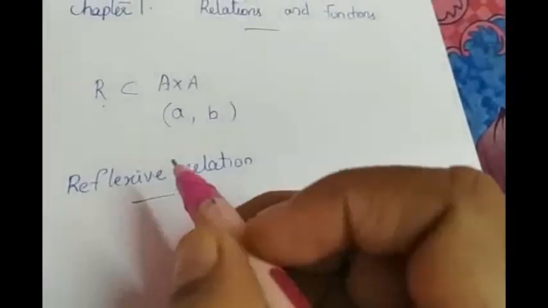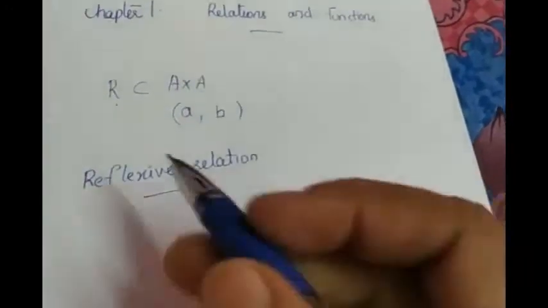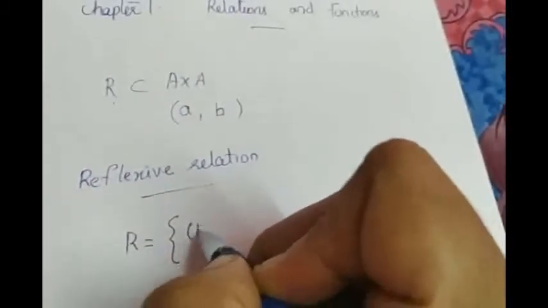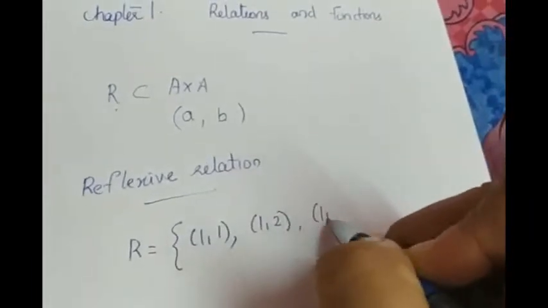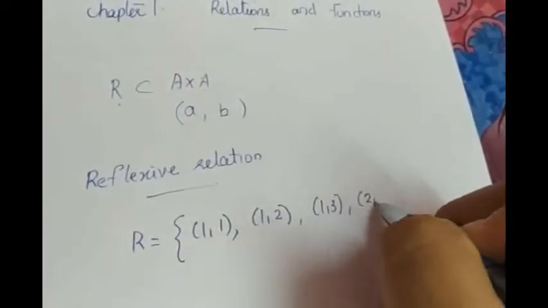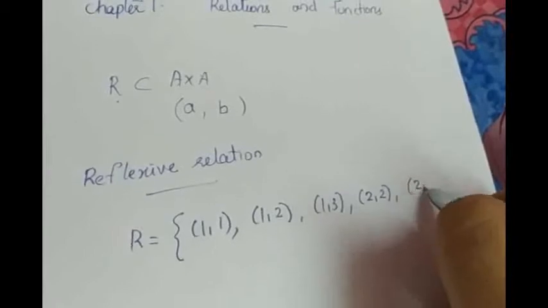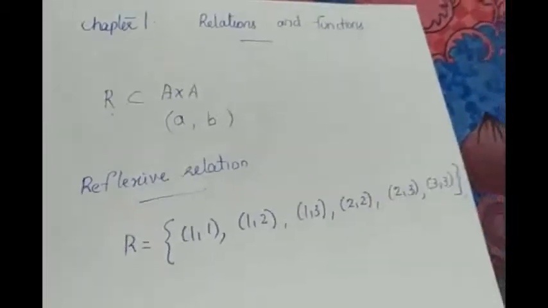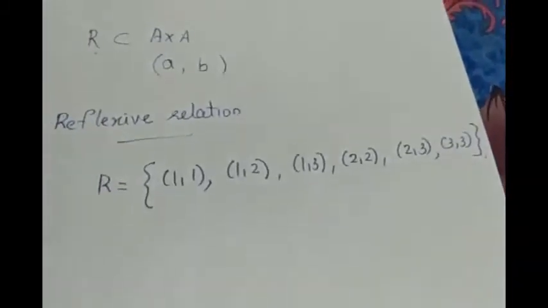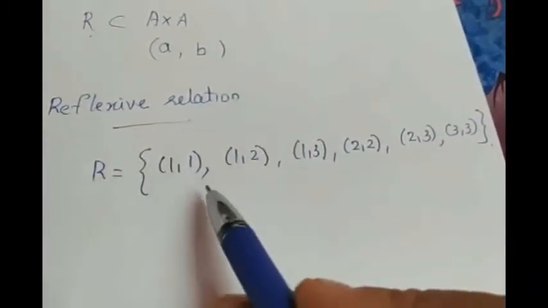A relation is said to be reflexive if, suppose I am taking capital R is equal to the set of ordered pairs (1,1), (1,2), (1,3), (2,2), (2,3) and (3,3). Instead of defining reflexive relation, I will make it clear with the example.